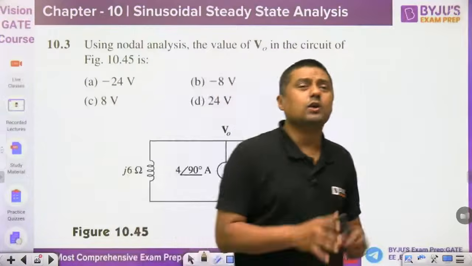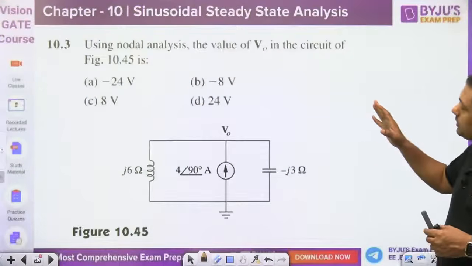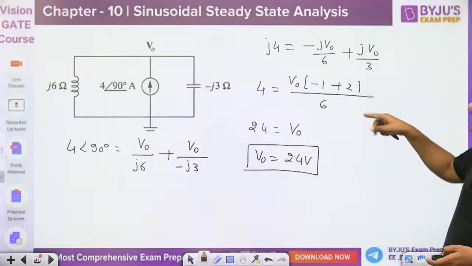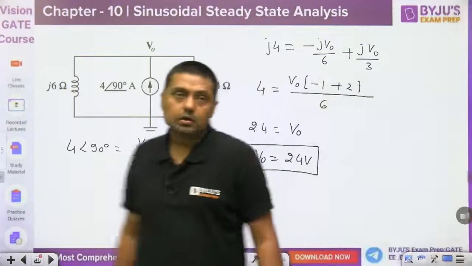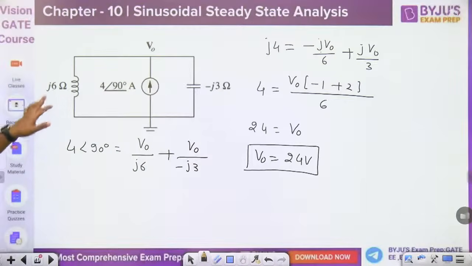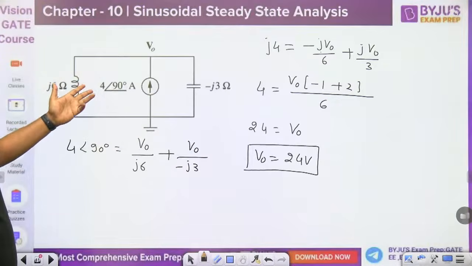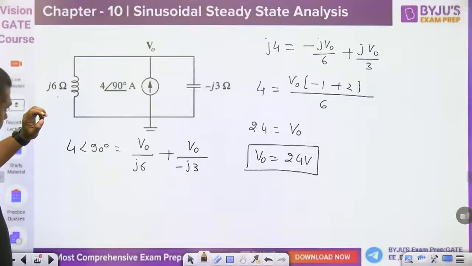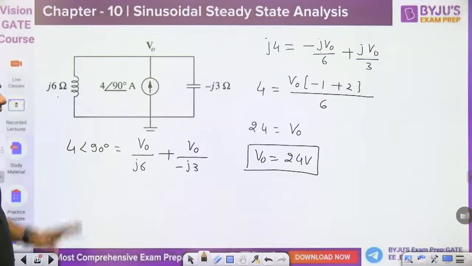So don't worry about the phasor or so on. Simply use the normal nodal analysis and convert this complex number. That is a very simple calculation and you can find the values here. Then next question, 24 volt is the answer for this one. You can also find the parallel combination of J3 and minus J3 and then multiply with this. Again you will get the same answer. For example, what is the parallel combination of J6 and J3? Can you find? And then multiplied with the 4∠90, again you will get the same answer here.